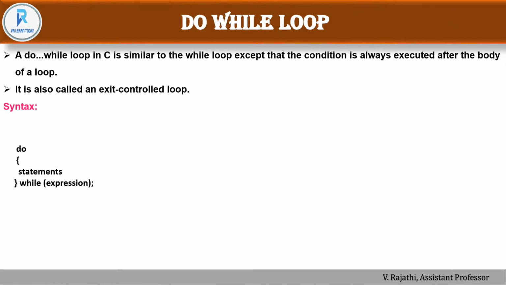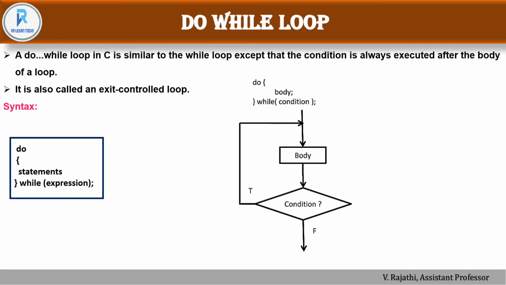And next we are focusing on the do while. A do while loop is similar to a while loop, except the condition is always executed after the body of the loop. So it is also called an exit control loop. This is the syntax: do and the statement, and then while and the condition, and it must end with a semicolon. This is the flow chart.